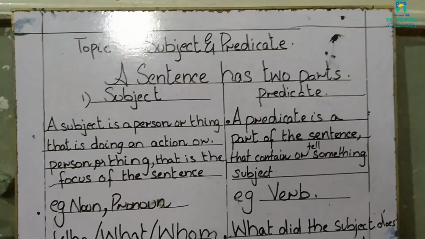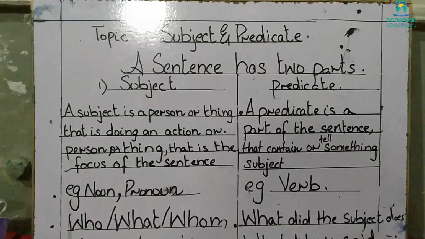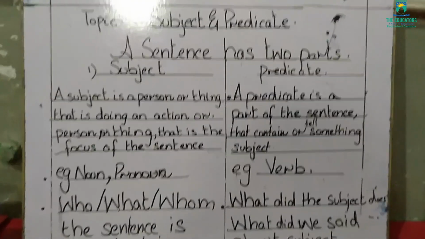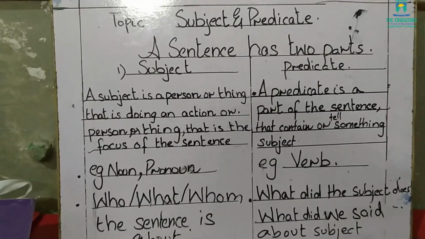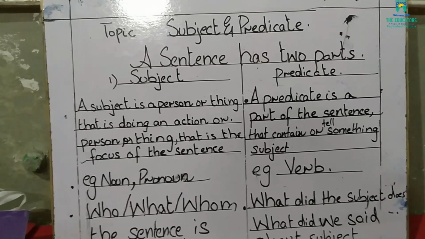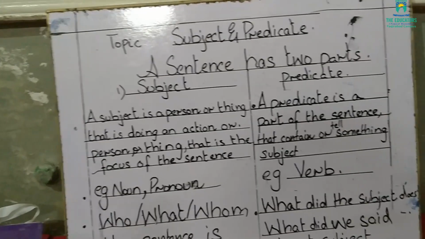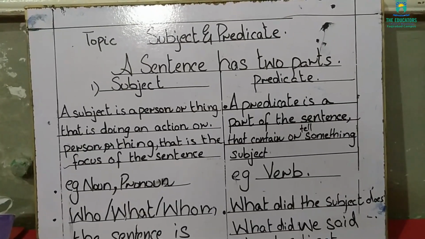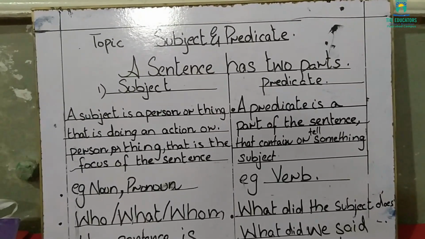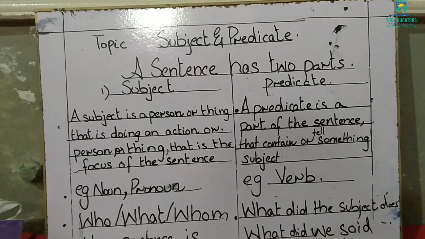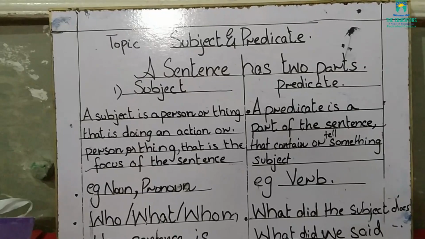Class 3. Today the topic we are going to study is subject and predicate. Students, you must remember that we studied the four kinds of sentences in our previous lecture. I told you that there are four kinds of sentences: one is declarative, the other is interrogative, the third is imperative, and the fourth is exclamatory.